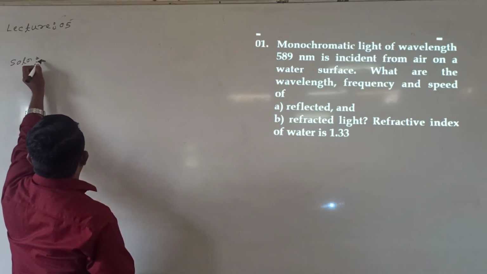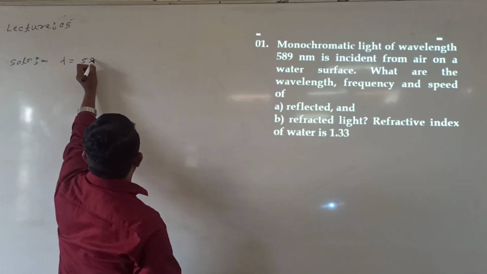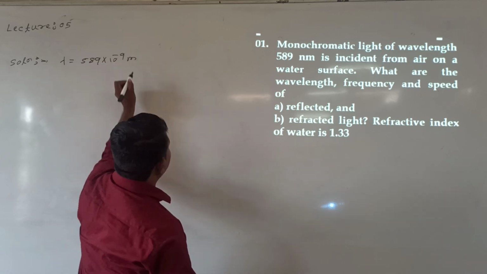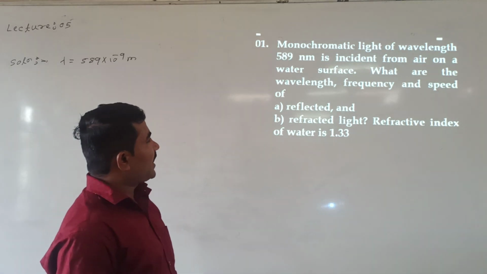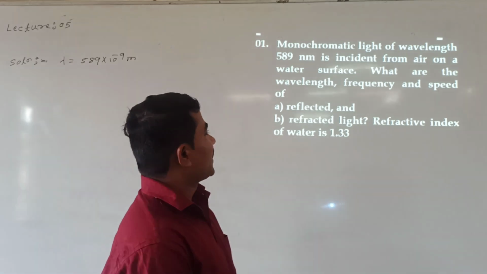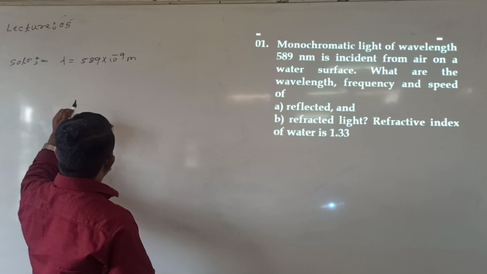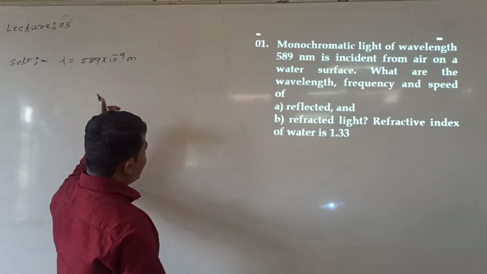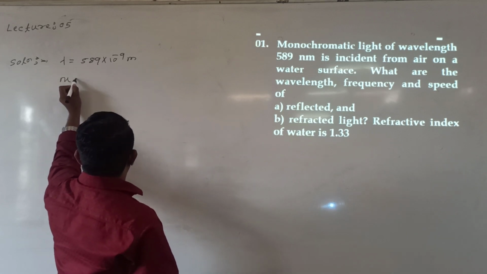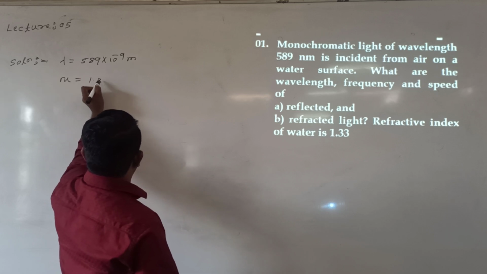Wavelength of light, how much? Wavelength of light lambda is equal to 589 nanometer. Nano means 10 raised to minus 9. The light is incident from air on a water surface. A ray of light is incident on water. What is the wavelength, frequency and speed during reflection and refraction of light? Refractive index of water is given as 1.33.